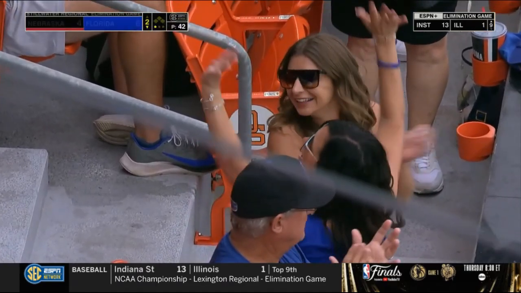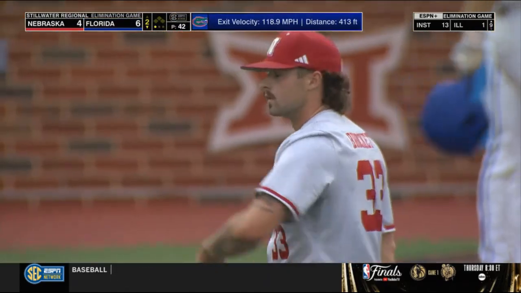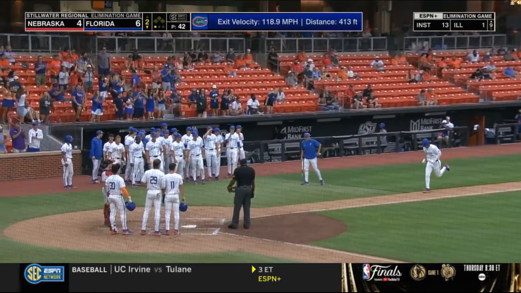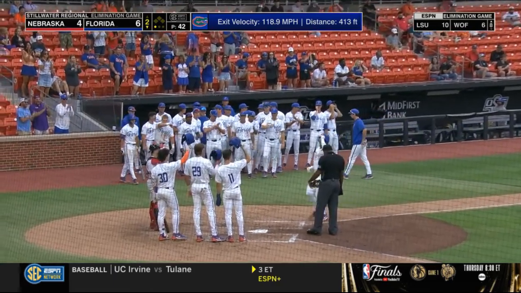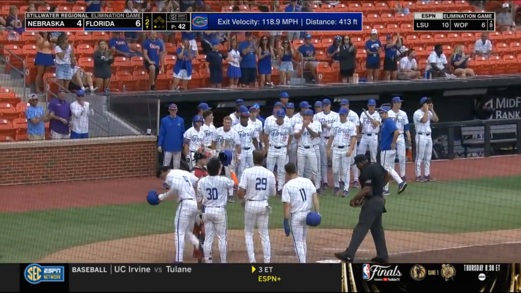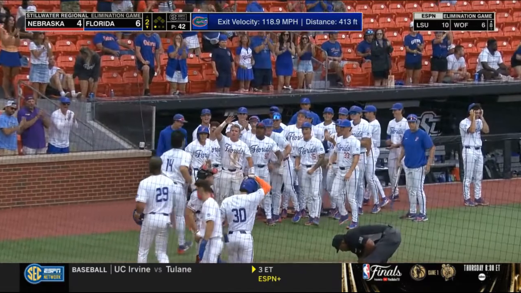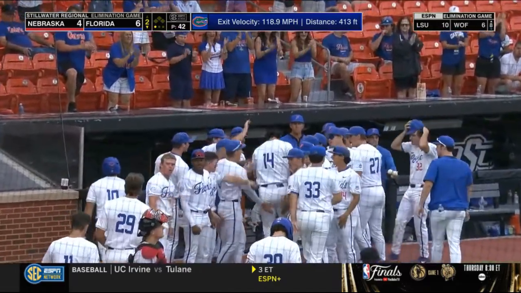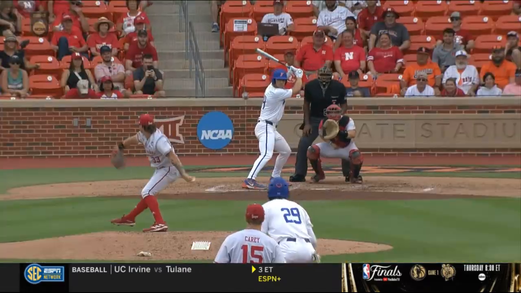Squeeze Play, you're welcome. You heard it right. 119 off the bat. We're going to round up. 118.9 goes north. 413, and it was at a 23-degree launch angle.